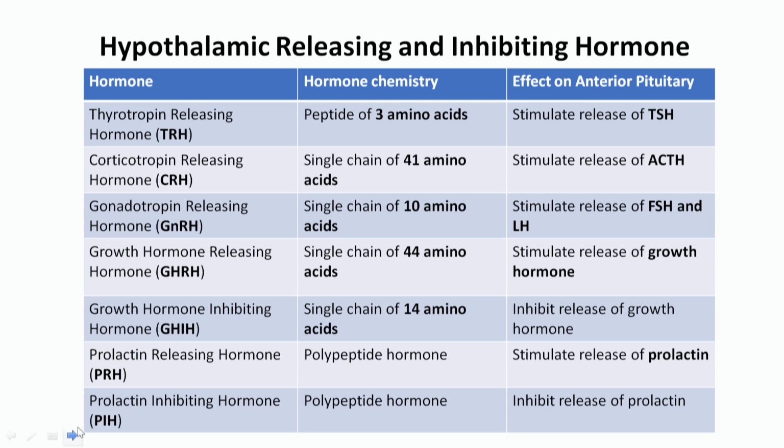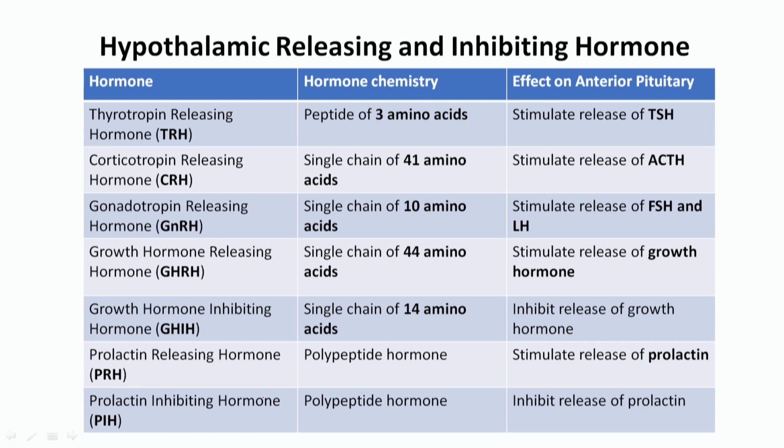So, these are the several important releasing and inhibiting hormones that are synthesized in the hypothalamus and then secreted from that place. What are the releasing hormones? Thyrotropin releasing hormone TRH, corticotropin releasing hormone CRH, gonadotropin releasing hormone GnRH, growth hormone releasing hormone GHRH. Then the inhibiting hormones are GHIH, growth hormone inhibiting hormone, and prolactin inhibiting hormone. One more releasing hormone is the prolactin releasing hormone.